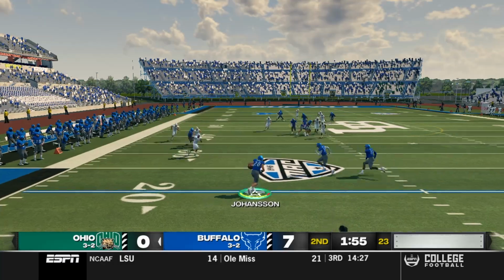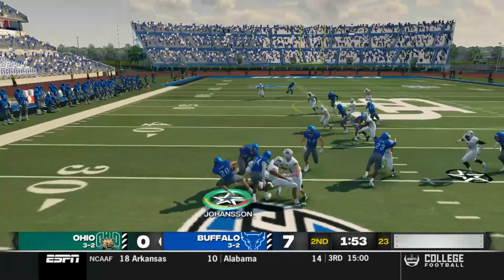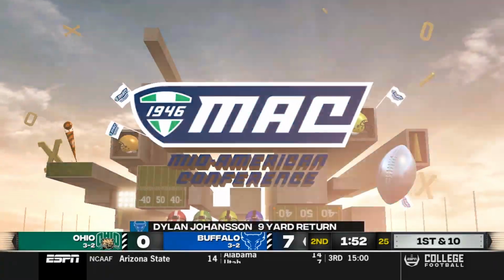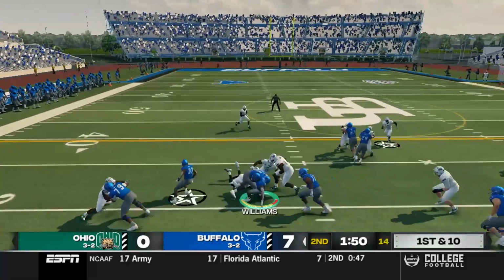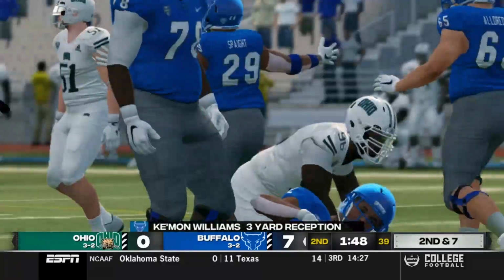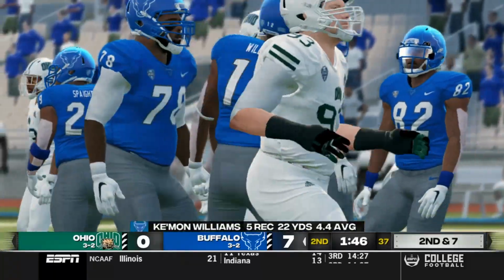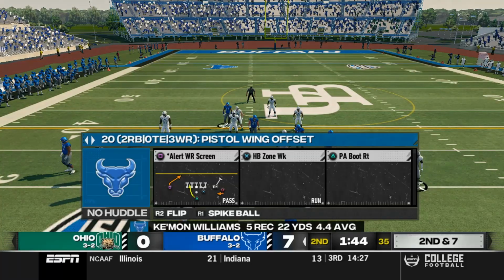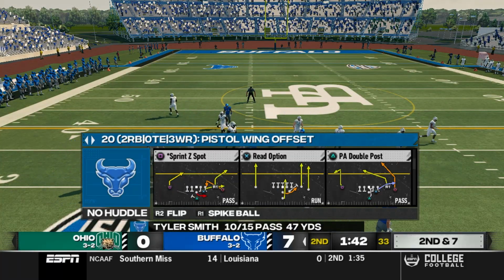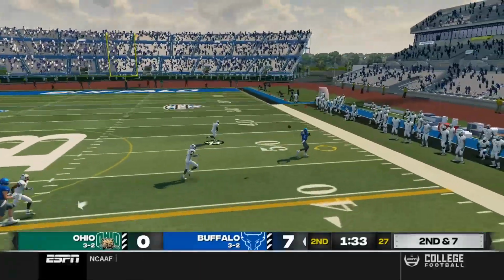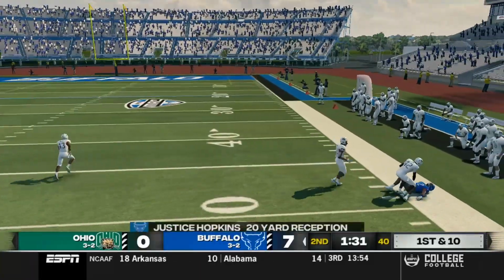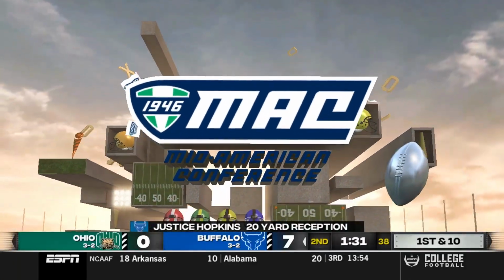Johannesson back on the return to see if he can make a big play out of it. He gets some decent yards, gains 9 on the return. Quick pass to Keemon Williams on first down, gains 3. There's only 1:45 left until halftime, so let's see if these Bulls get moving. Tyler Smith takes snap. He rolls it out. He's got a man wide open. He hits Justice Hopkins for a big 20-yard gain and a first down, Bulls.